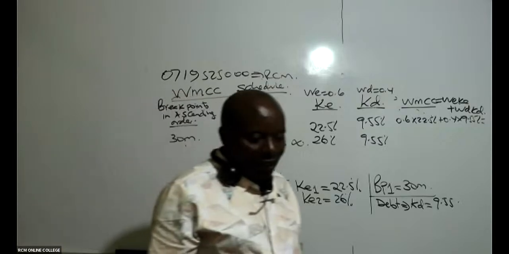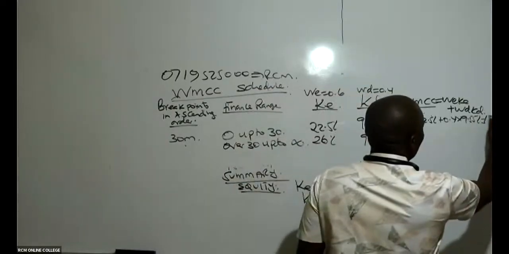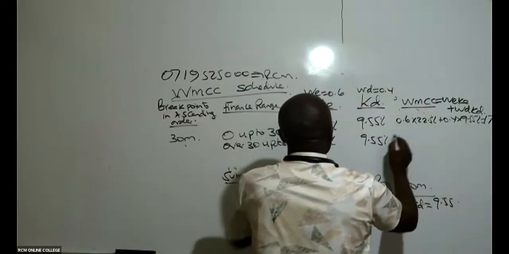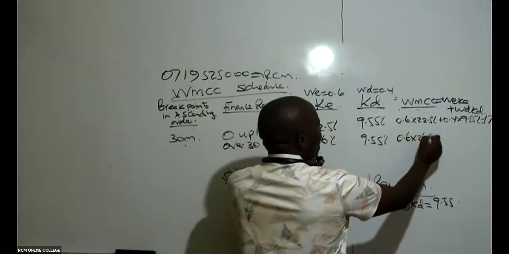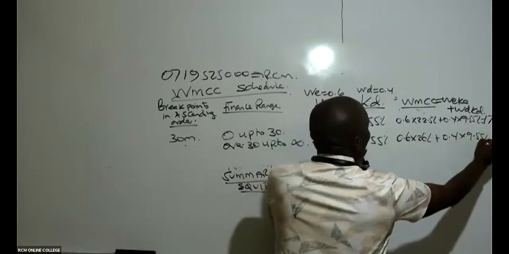So this gives me 17.32%. And then we have the last one here. This will be this 26 times 0.6. So 0.6 times 26%, plus, in this case here, 0.4 times 9.55%.